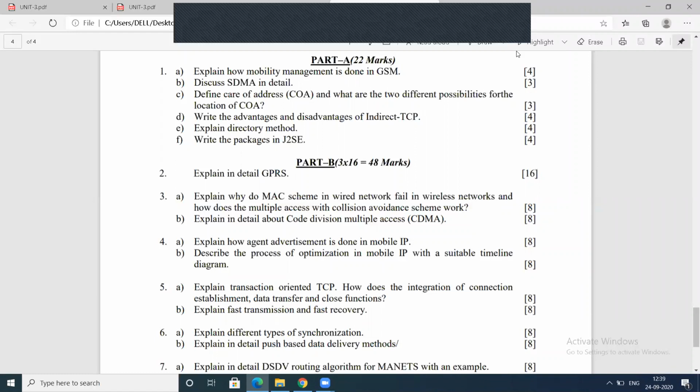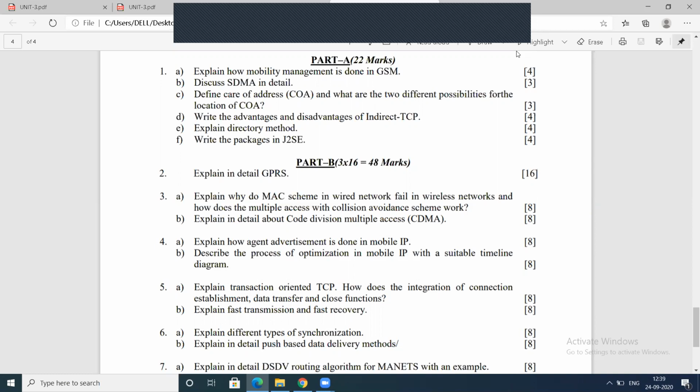Simple mobility management is nothing but keeping track of the subscribers, where they are, allowing calls to the subscribers, keeping track of their location and allowing them to send messages and other mobile services, that is tele services, bearer services and supplementary services. All these services are provided by mobility management.